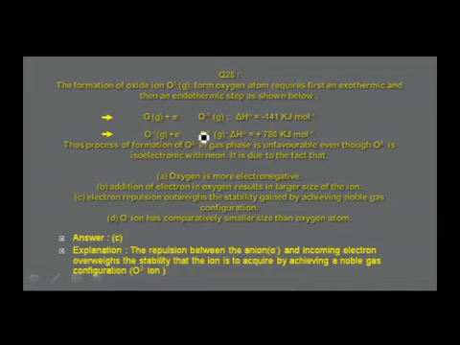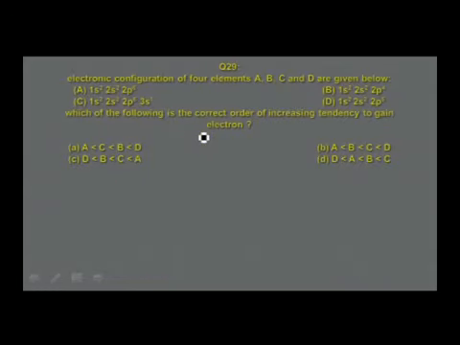Because of the repulsion, this formation of O2 minus from O minus is an endothermic reaction. Therefore, stability is not to be considered here. We have to look into the fact that there is a repulsion between the negatively charged oxide ion and the electron. We shall move to the next one.